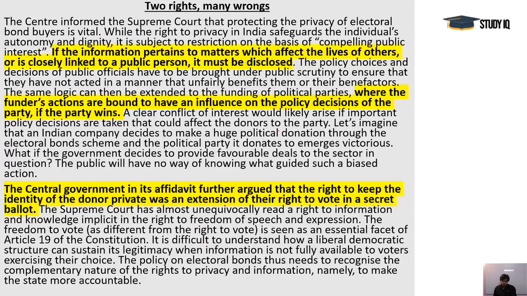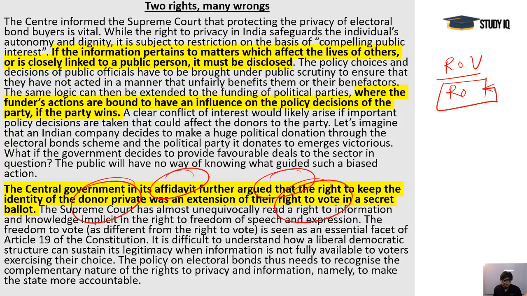Next, one more important point which was made here by the writer. The central government in its affidavit further argued that the right to keep the identity of the donor private was an extension of the right to vote. It means the right to vote is equal to the right to donate secretly also. They are equating these two things. And here, as I told you, maybe shell companies are allowed, maybe black money is routed here, maybe some funding is coming from some illegitimate source. We don't know, only the bank knows about that.